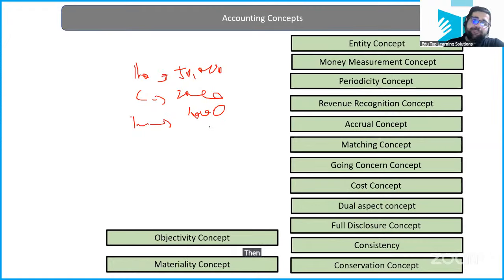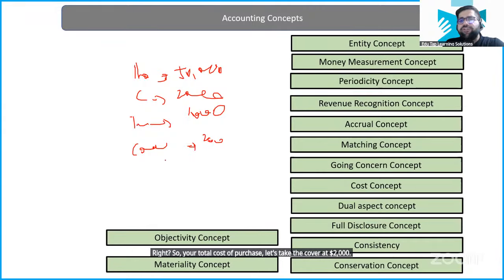Then once the tempered glass is installed, you also go for a cover, right? So your total cost of purchase, let's take the cover at 2,000. So what will you tell me? The total cost of purchase for an iPhone is 50,000 or is it 55,000? Batao. Will it be 50,000 or will it be 55?